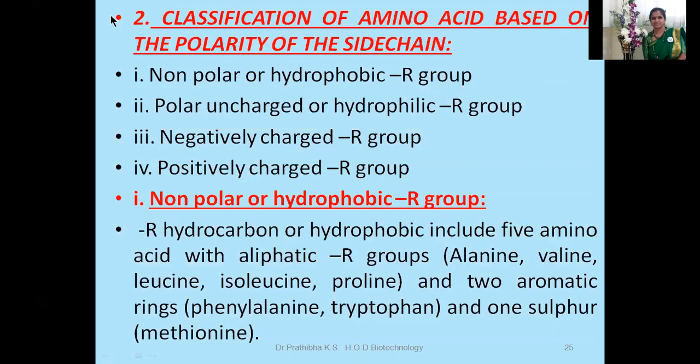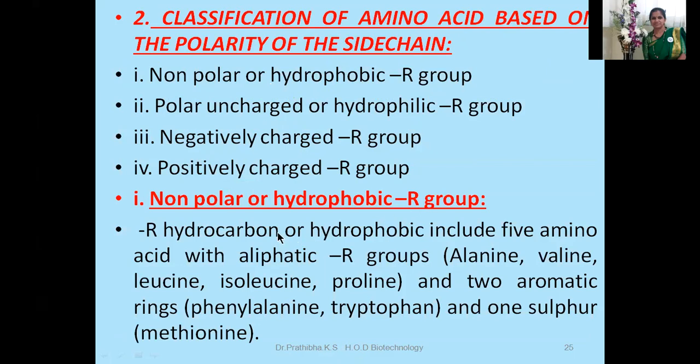Then classification of amino acids based on the polarity of the side chain: non-polar or hydrophobic, polar uncharged or hydrophilic, negatively charged R group, and positively charged R group. Let us go through the first one, non-polar or hydrophobic R group.